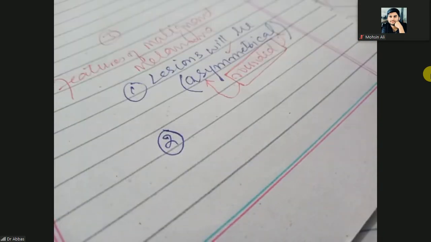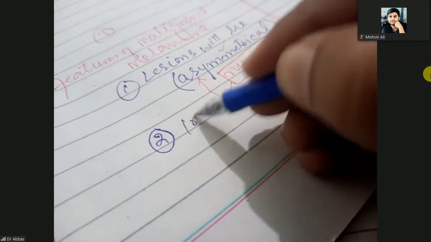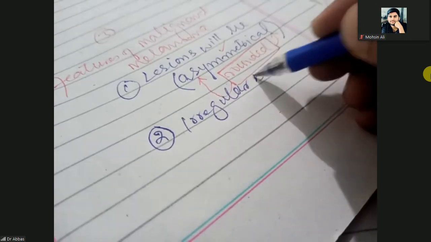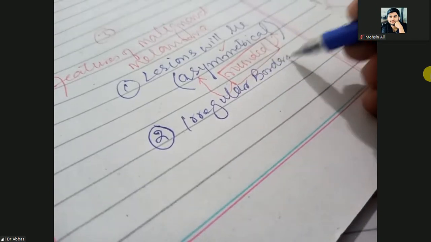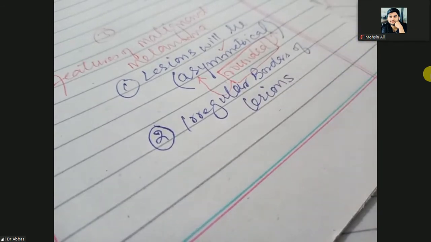Second feature, borders of the lesions will be irregular. Because this is the melanoma cancer, it will become with irregular borders.